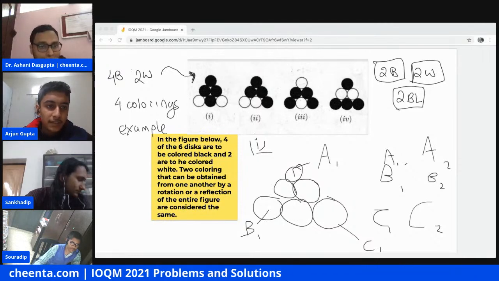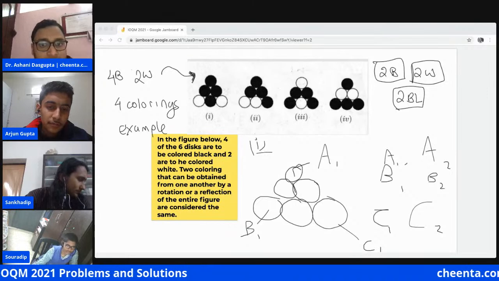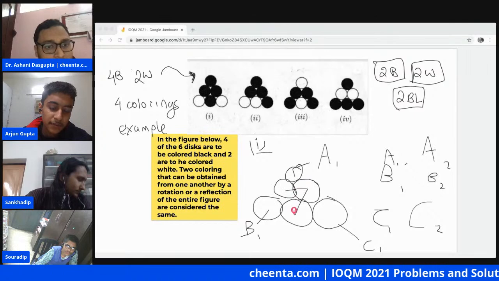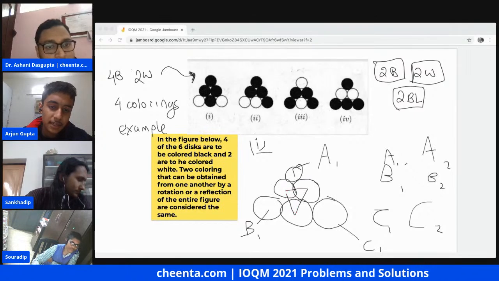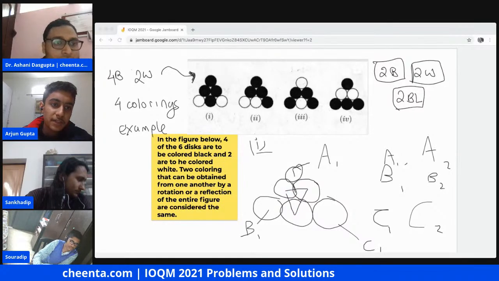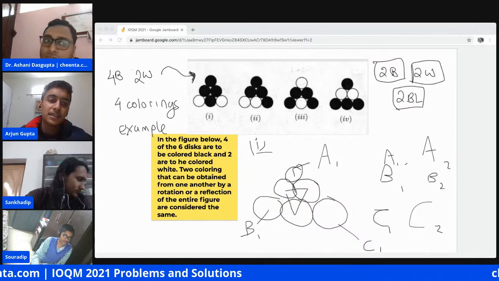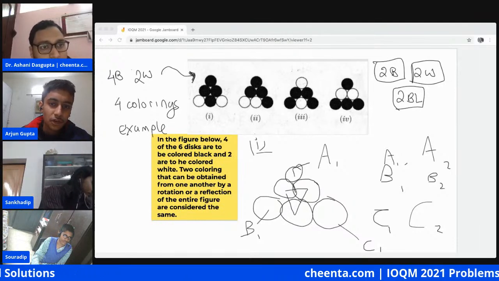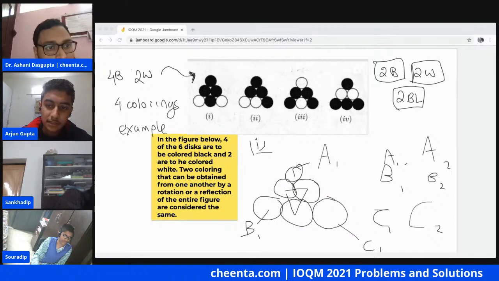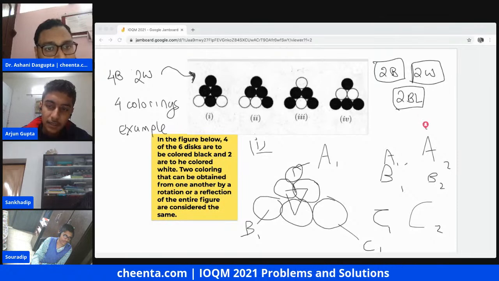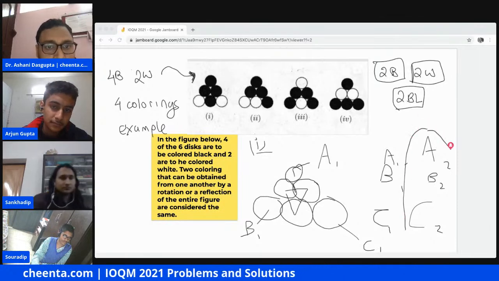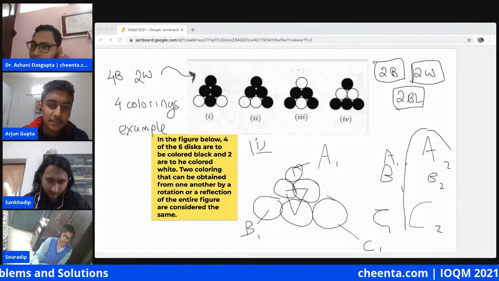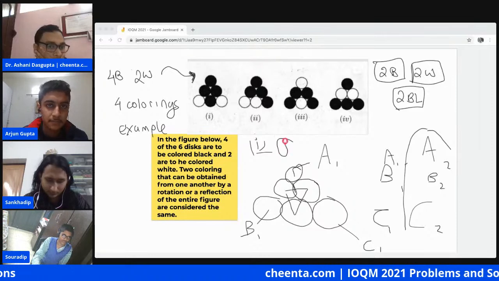After this, these three are now uniquely determined. This is between A1 and B1, this is between A1 and C1, and between C1 and B1. So even if we do rotations and reflection after fixing, all will be different. Now we can fix these three other ones in three factorial ways here. So in this case we get six ways.